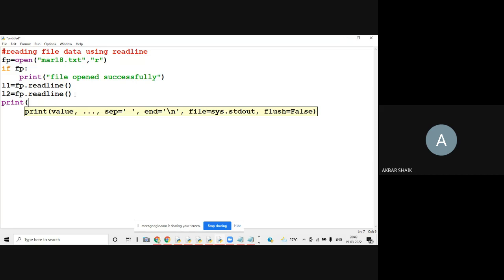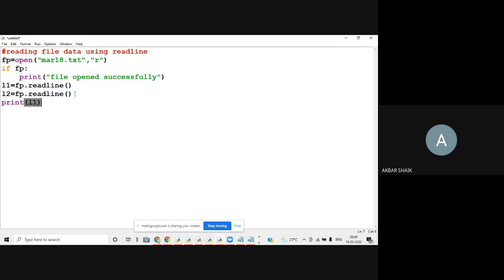If you use read line one time, how much data will be displayed? One line of data. But how many lines of data are available in your file? 1 lakh lines. So if I call it 2 times, then 2 lines of data will be displayed. But my file has 1 lakh lines of data, so you are supposed to call this function 1 lakh times. That is the problem with the read line.